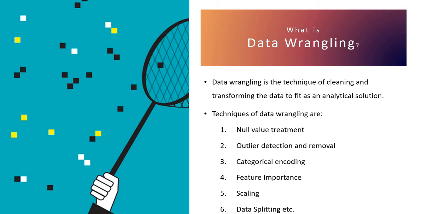Okay, so there are certain techniques of data wrangling. The first one is null value treatment. Whenever we receive any kind of data set, first of all we always look out for the missing or null values. Whenever you have missing values, we need to deal with that. After that only we can do other operations on it. Then we go ahead and do outlier or anomaly detection. Some sort of outlier is sometimes there whenever we receive the data. Some wrong entry or something that is not the kind of context that we want. Those kinds of things we usually remove.